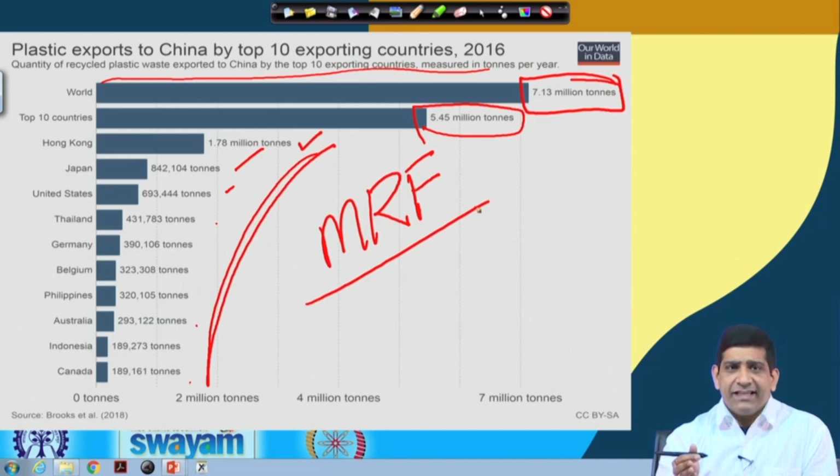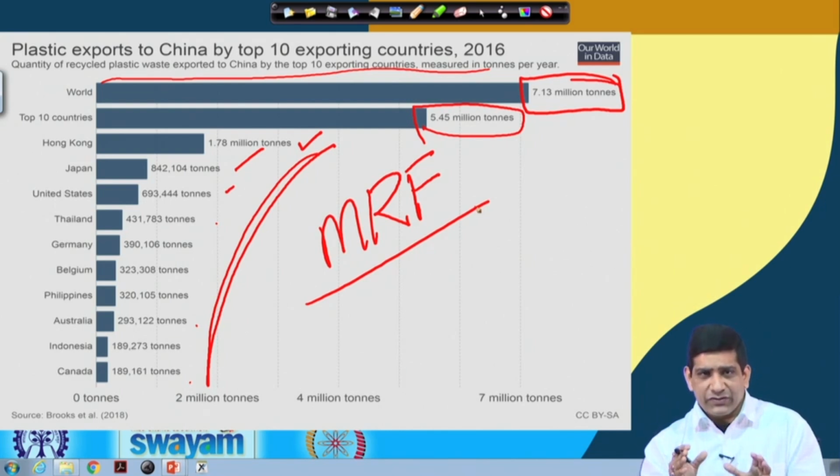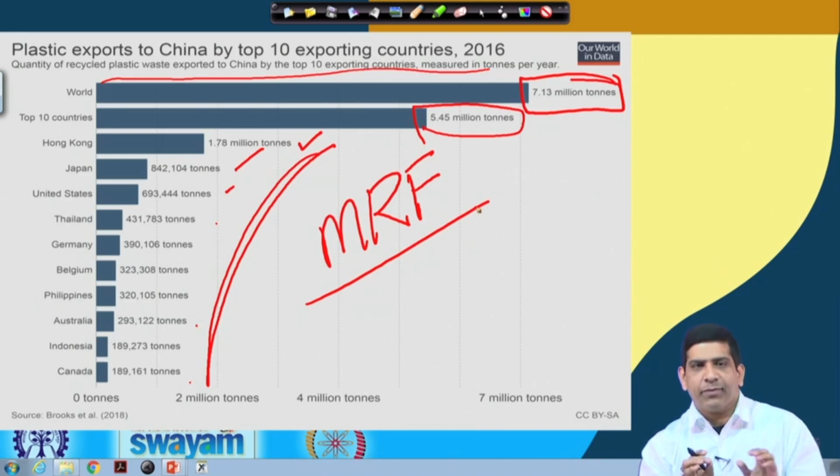A material recycling facility is the place where the waste is taken and different potentially recyclable materials are separated. So plastic is also separated, and then it's a plastic material. It's not a plastic waste anymore, although we are calling it plastic waste exported, but it was waste exported for the purpose of recycling. So it was essentially a plastic material.